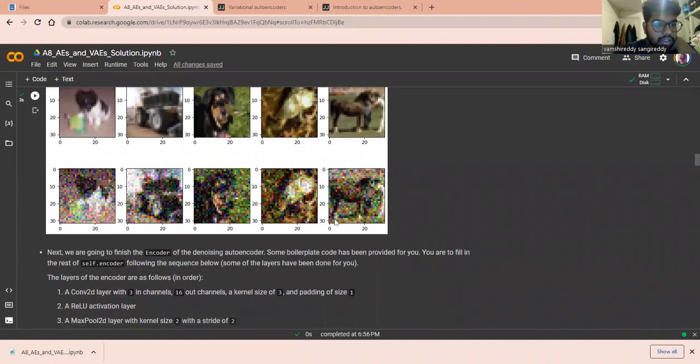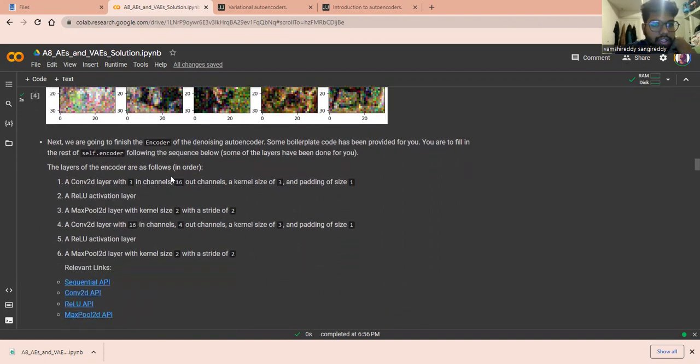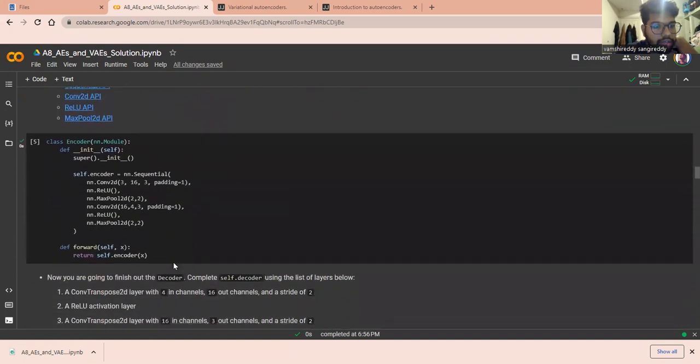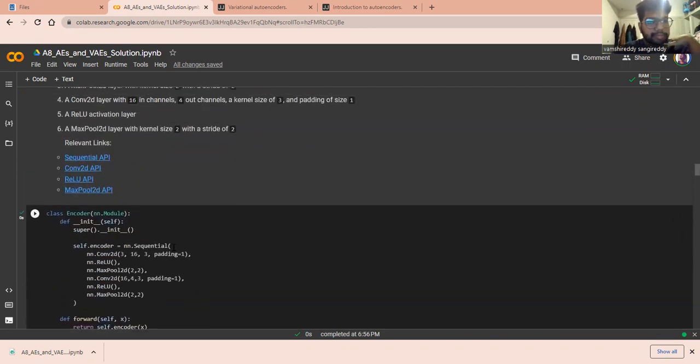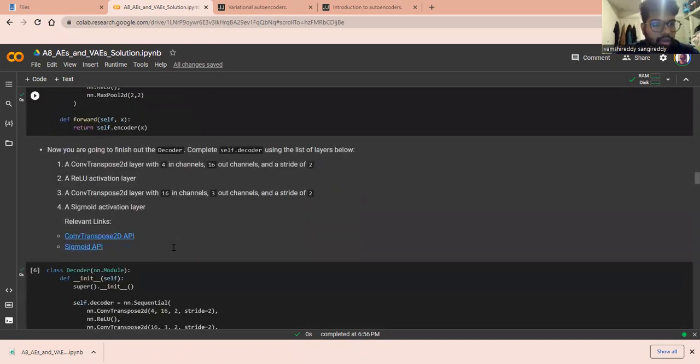Next we are going to finish the encoder of the denoising autoencoder. You will be filling in the rest of the autoencoder following the sequence below. This is the neural network that we are going to create. It has the following layers, and using those layers we have generated an encoder.